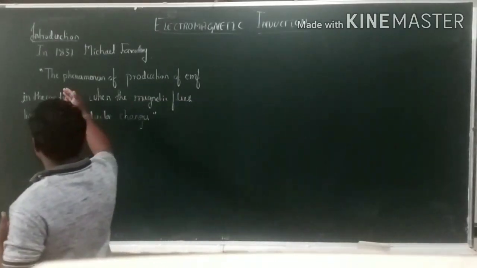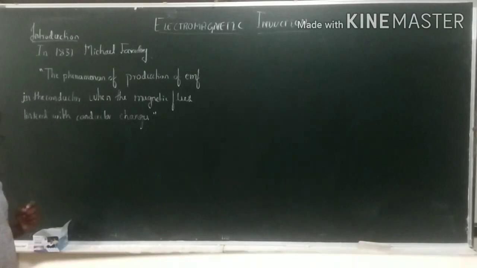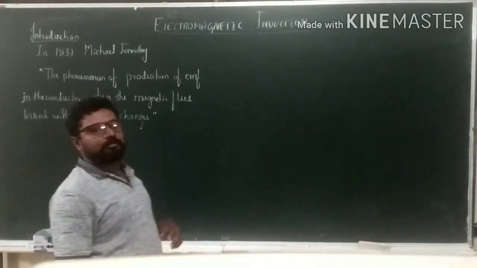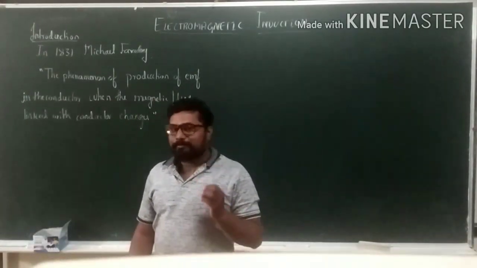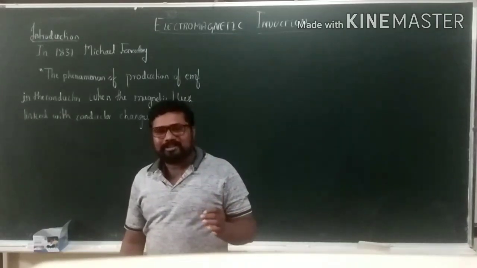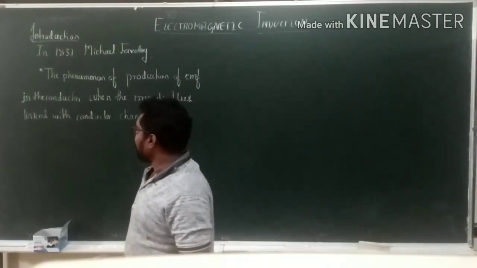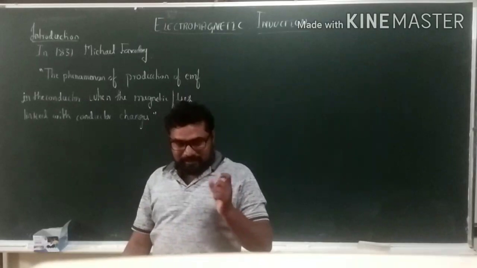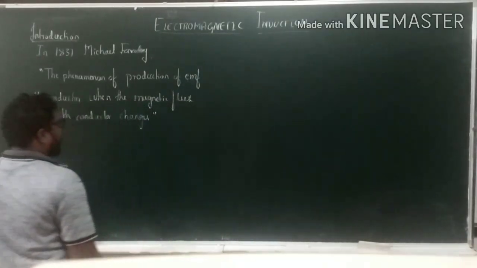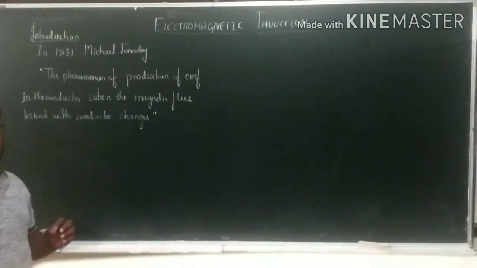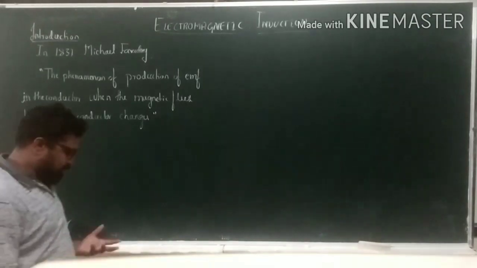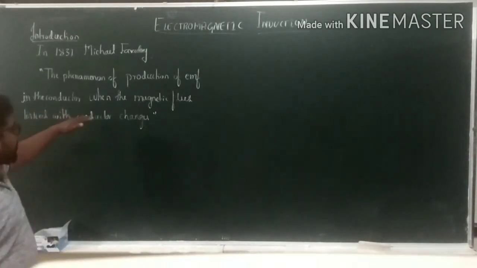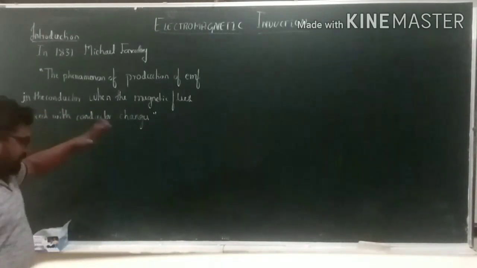It is the phenomenon of production of EMF in a conductor when the magnetic flux linked with the conductor changes.